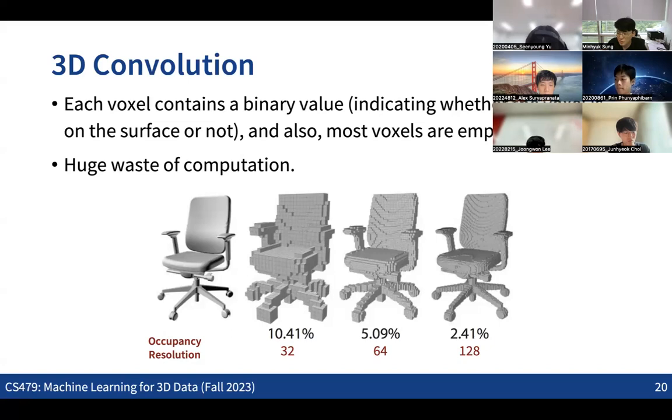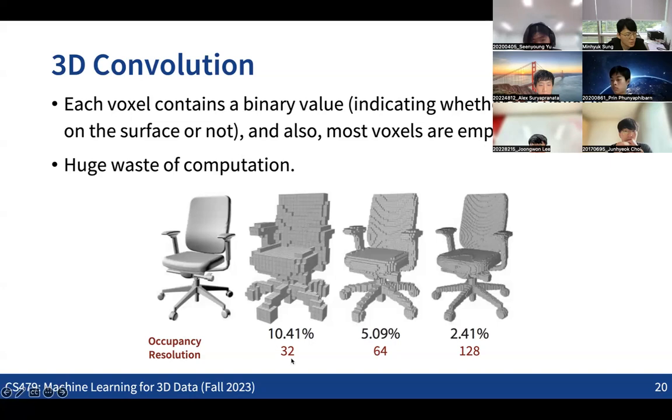So if the voxel is on the surface, then we have 1. And if the voxel is not on the surface, we have 0, right? So it's binary information. For those cases, we can check how many voxels have the value of 1, which means how many voxels are on the surface and how many are off the surface. And as you can see, as we increase the resolution of the 3D grid,